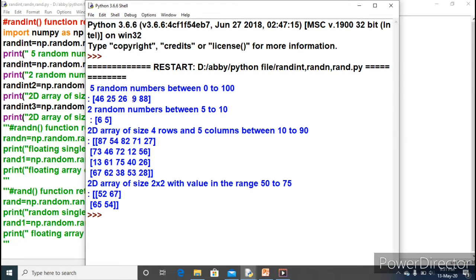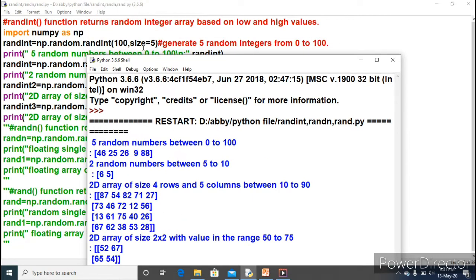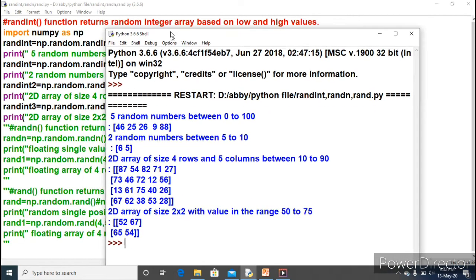46, 25, 26, 9 and 88. These numbers are in the range of 0 to 100. And what is the size? The size was 5. That means a total of 5 elements: 1, 2, 3, 4, 5. So this is the first output you have got, from the first print statement.